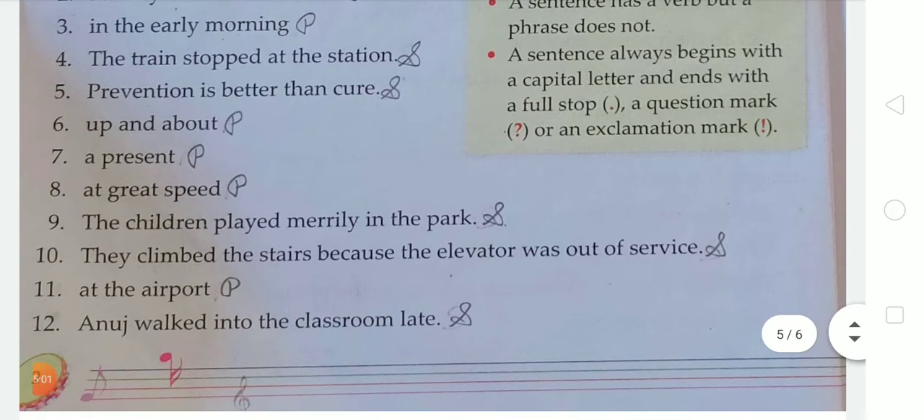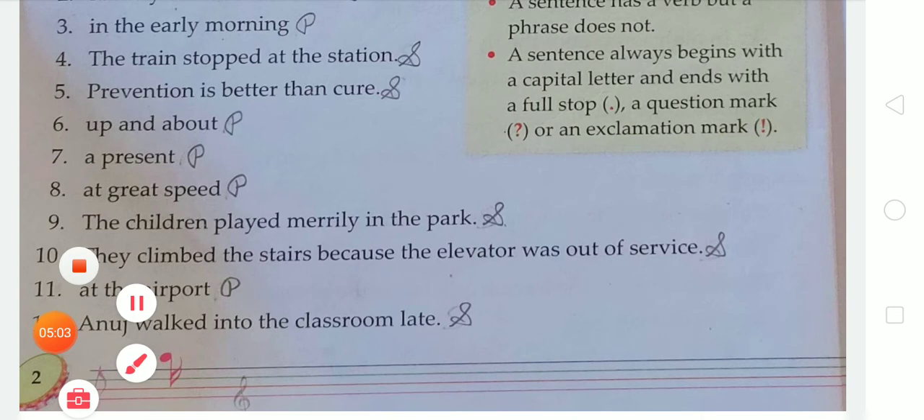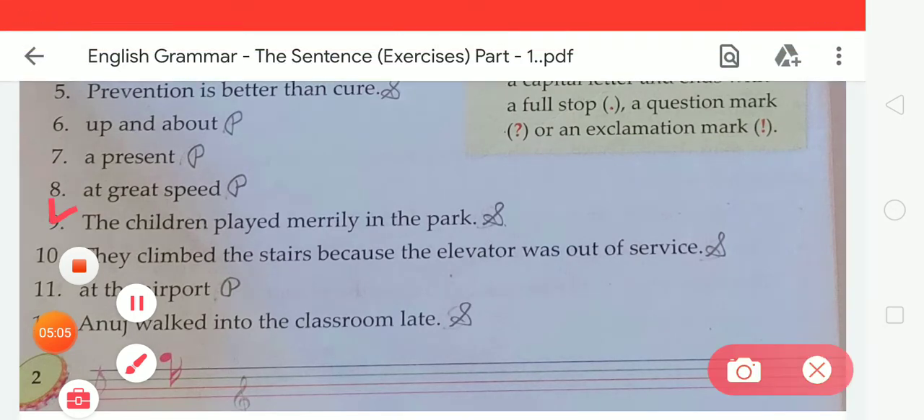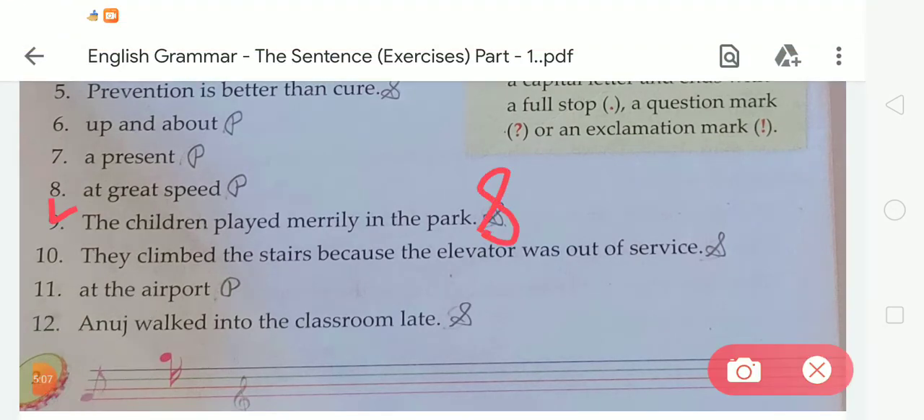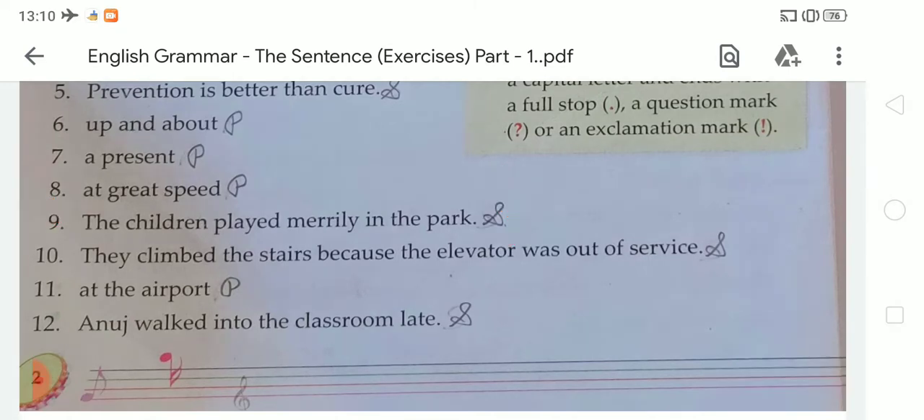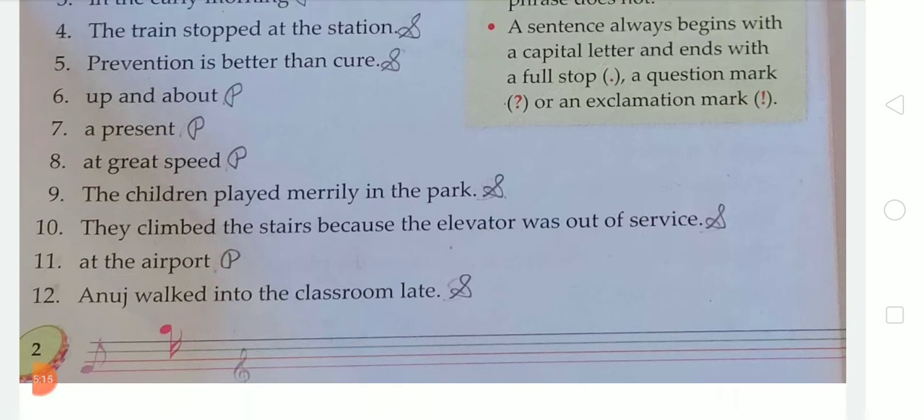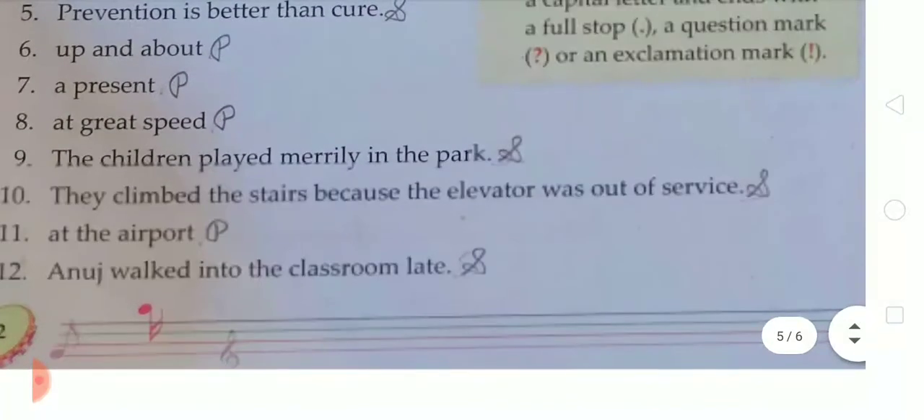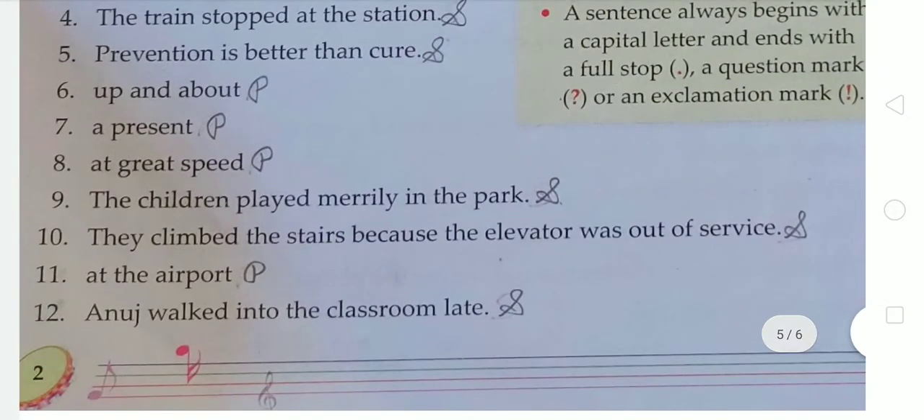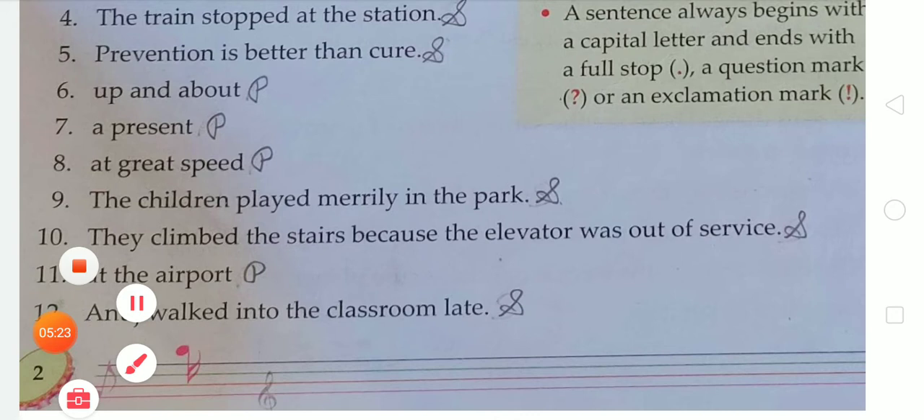In number 9, "The children played merrily in the park." So we have to write S here because it begins with a capital letter and ends with a full stop. Now the next, number 10, "They climbed the stairs because the elevator was out of service."